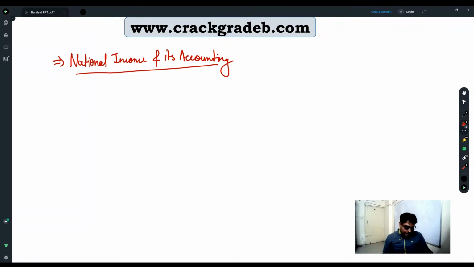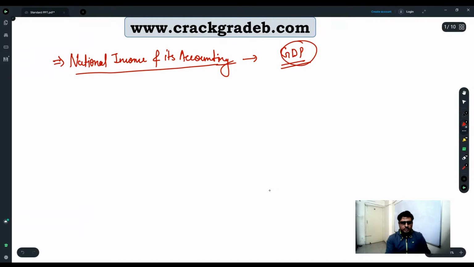right? But whenever this topic, national income and its accounting, comes, the first thing that comes to our mind is GDP, that stands for gross domestic product, right? So we will take it as the centerpiece of this entire study of national income and accounting. GDP is going to be the centerpiece, right?